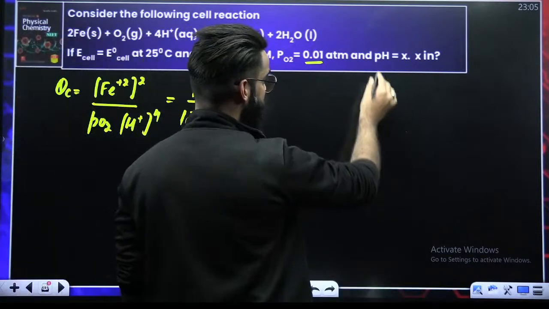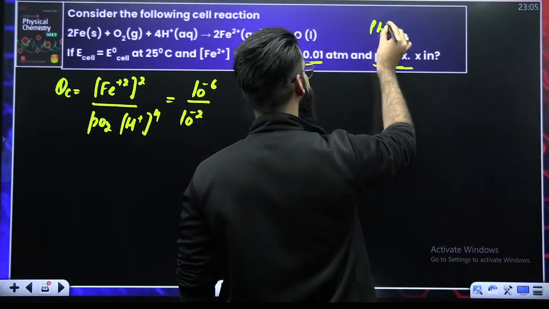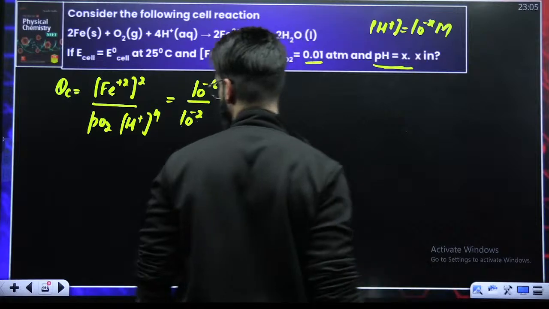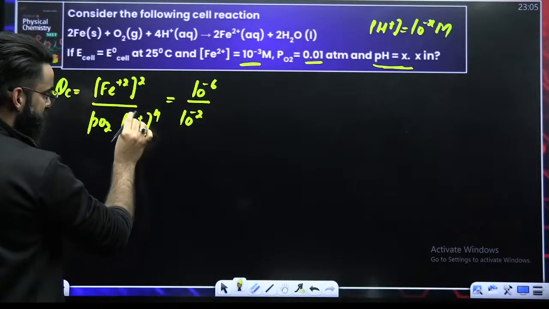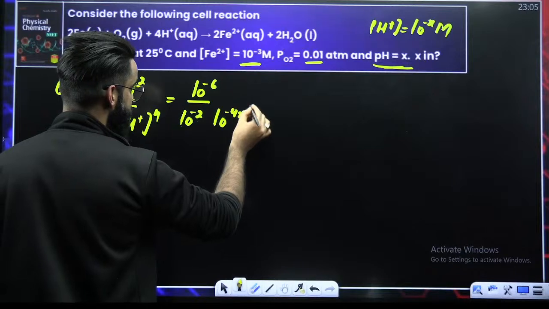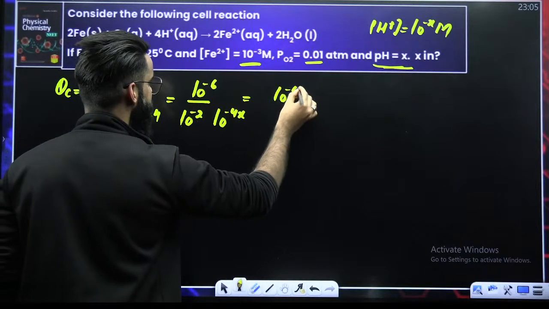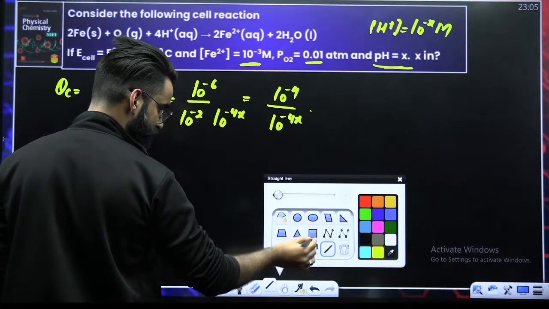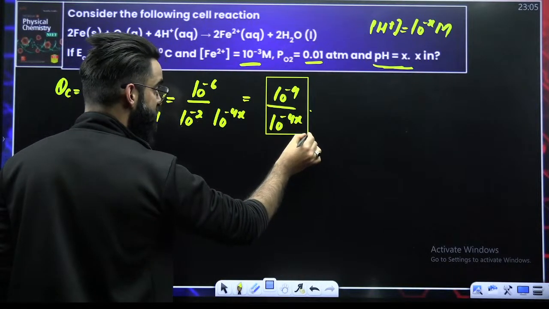Now the concentration of H⁺. As per the question, pH is equal to X. If pH is equal to X, that means the concentration of H⁺ is 10 raised to power minus X molar. So the H⁺ concentration raised to power 4 becomes 10 raised to power minus 4X. So overall, the value comes out to be 10 raised to power minus 4 divided by 10 raised to power minus 4X. This is your QC expression.